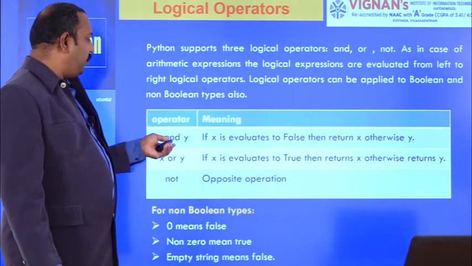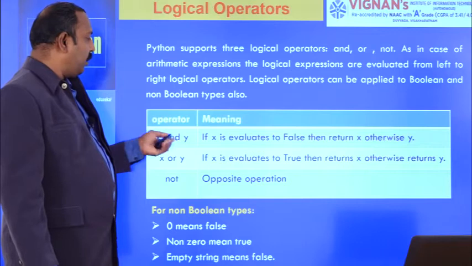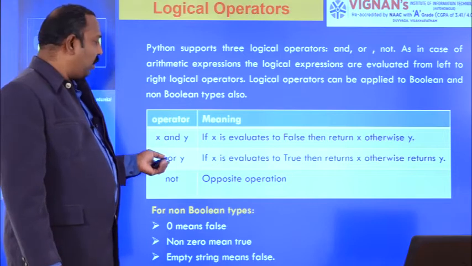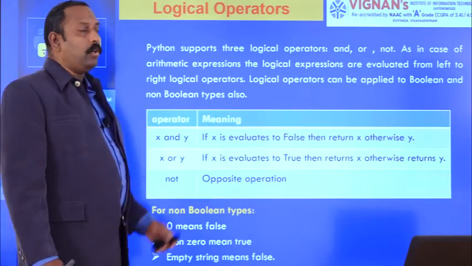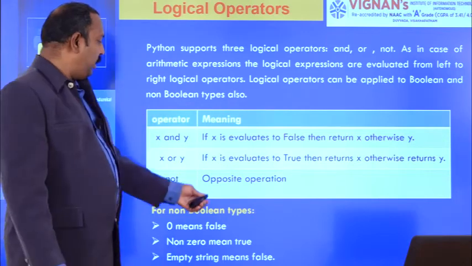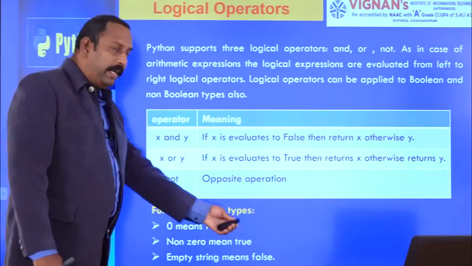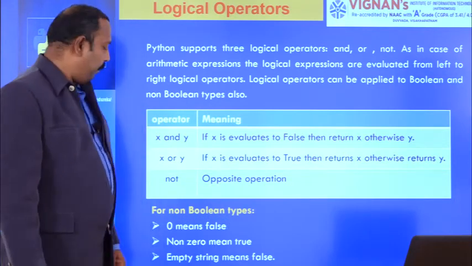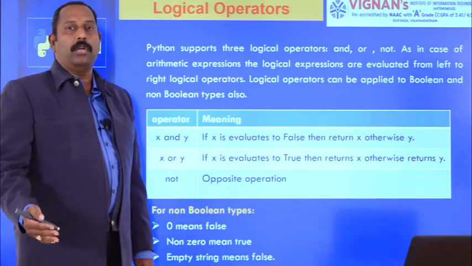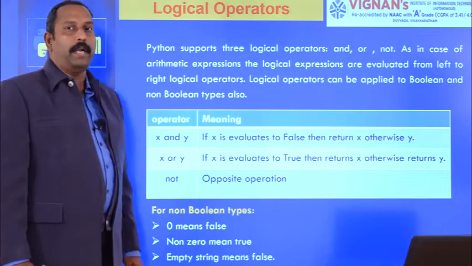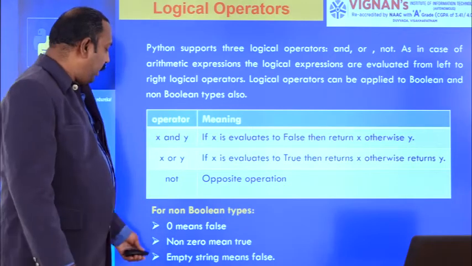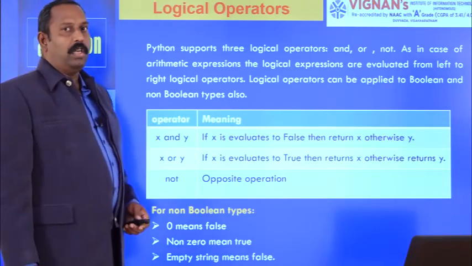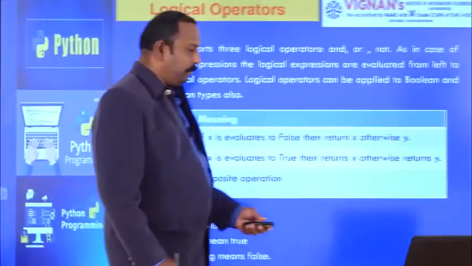So if you use the AND operator and x is false, you will get x, otherwise you will get y. If you are using OR and x is true, then it returns the x value, otherwise you will get the y value. NOT is the opposite operation: true means false, false means true. For non-Boolean types, what are the rules? Here 0 means false, you already know. Non-zero means true. Other than 0, anything is considered true. And an empty string means false. These are the rules for logical operators.